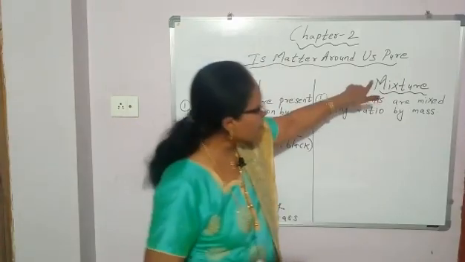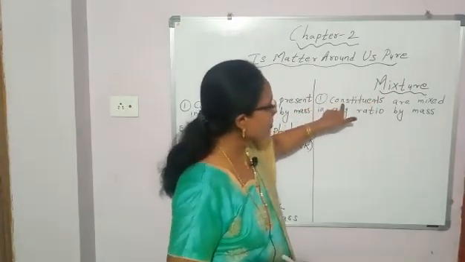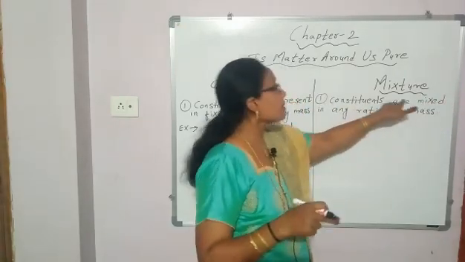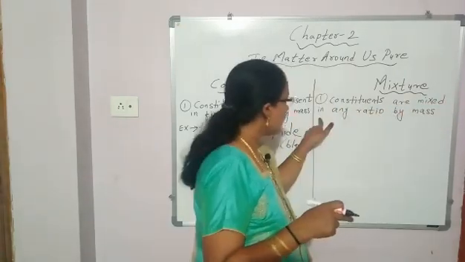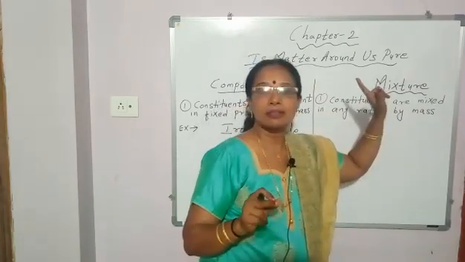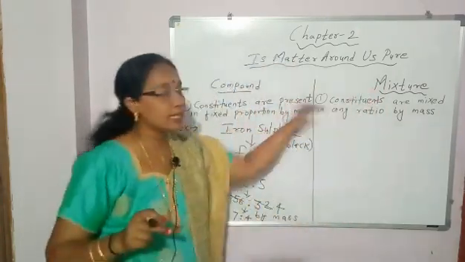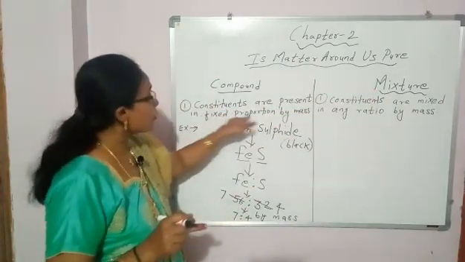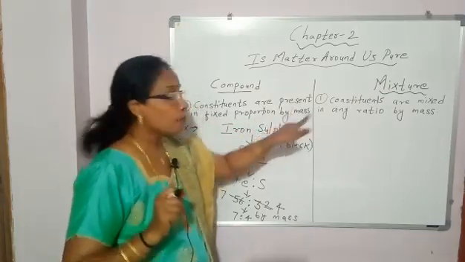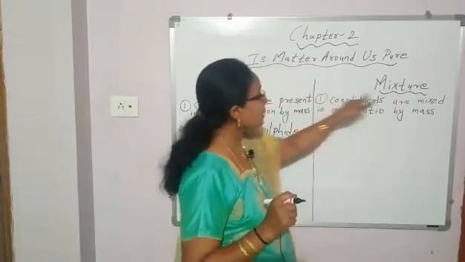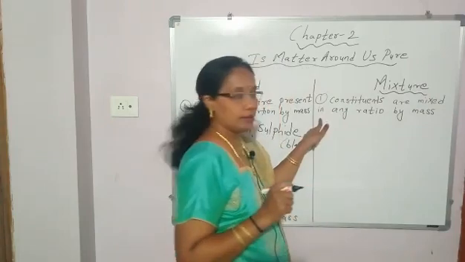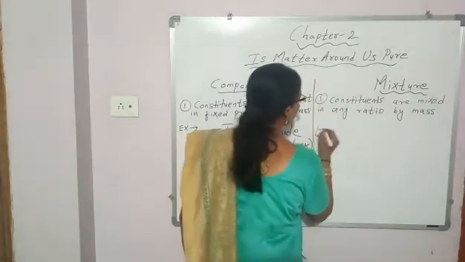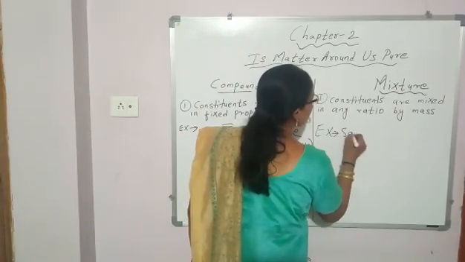Now, we'll come here to mixture. First point. In mixture, the constituents are mixed, not combined together. Constituents are mixed in any ratio by mass. Can you see the difference? In compound the constituents are present in fixed proportion by mass, but in mixture, the constituents are mixed in any ratio by mass. Example, salt solution.